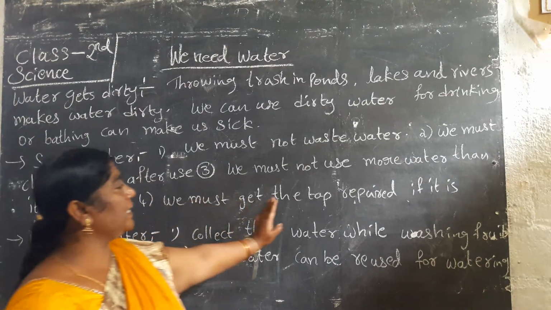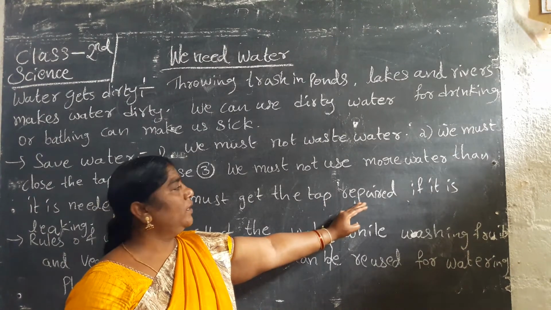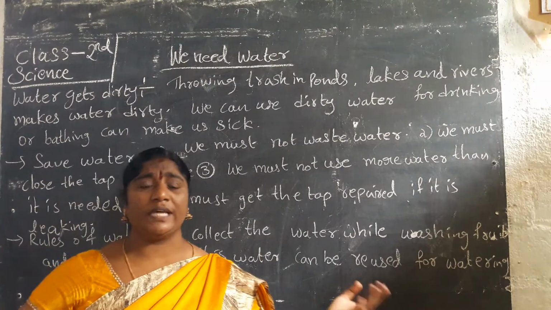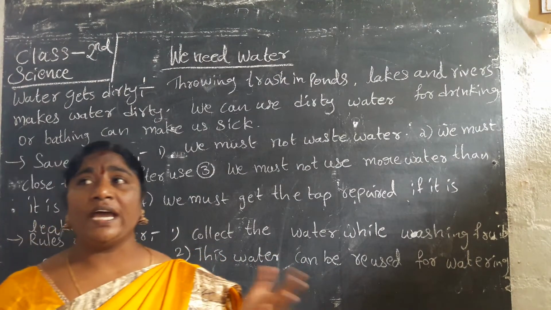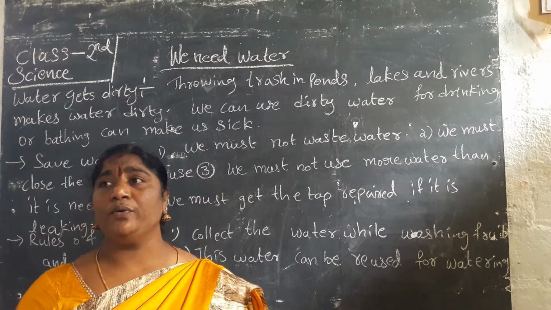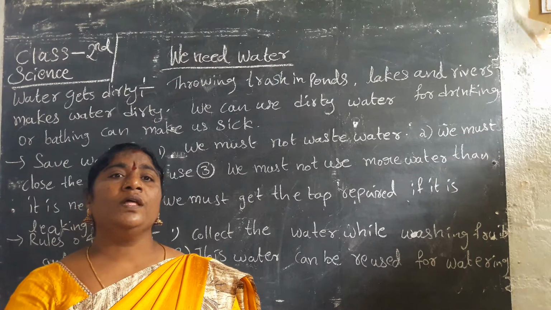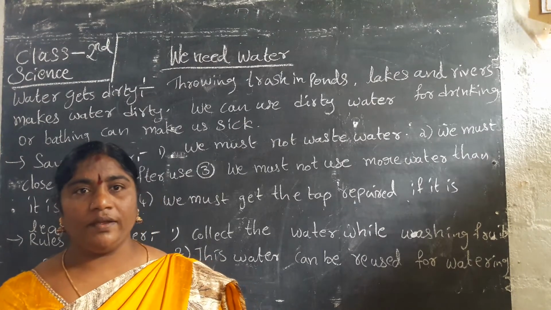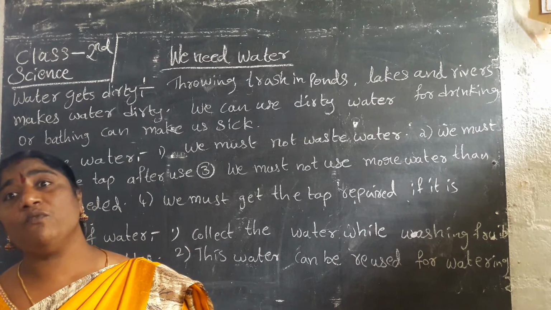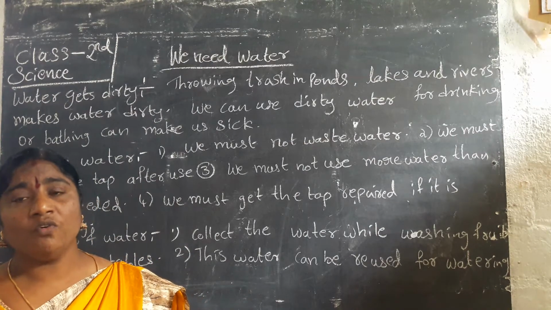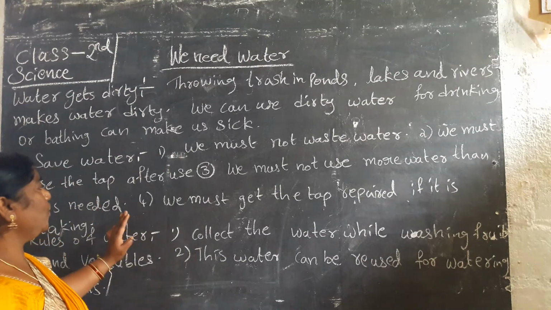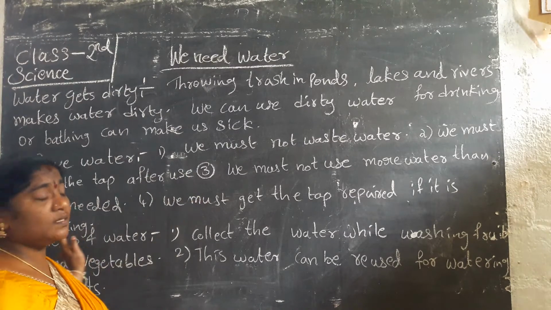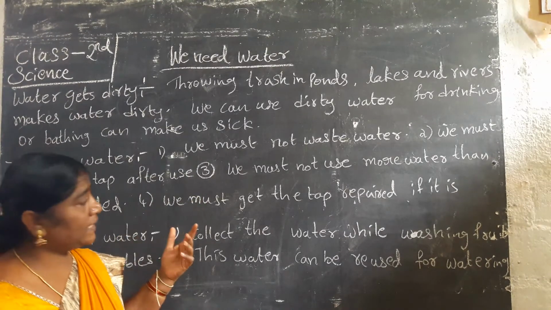Next, we must get the tap repaired if it is leaking. Yes, in our homes or any schools and any places, if there is any leak, we have to call the plumber and get it repaired. It is compulsory. Why? Because when the tap is leaking, the water is wasted. So we have to repair the tap.